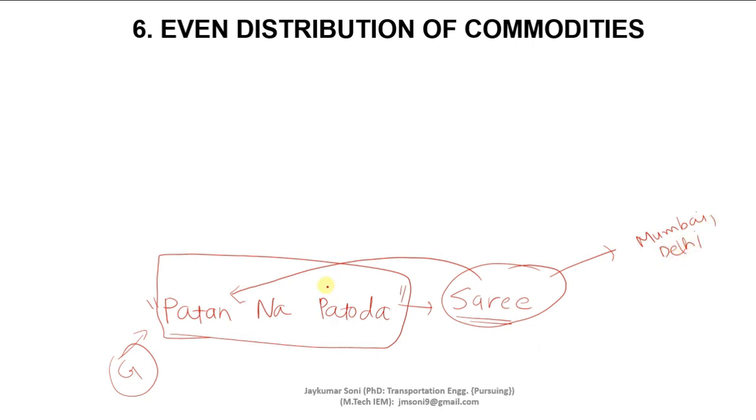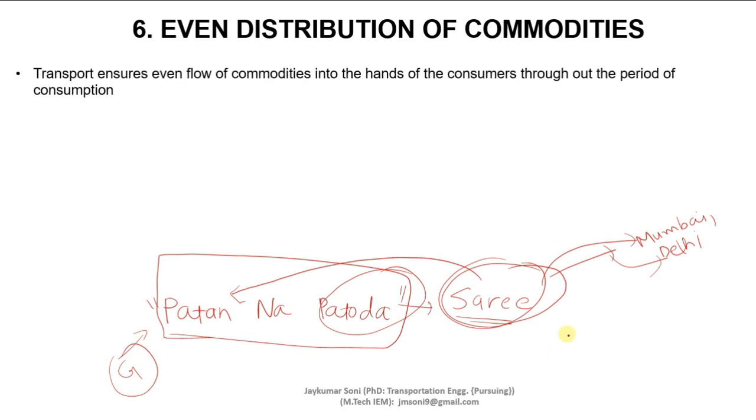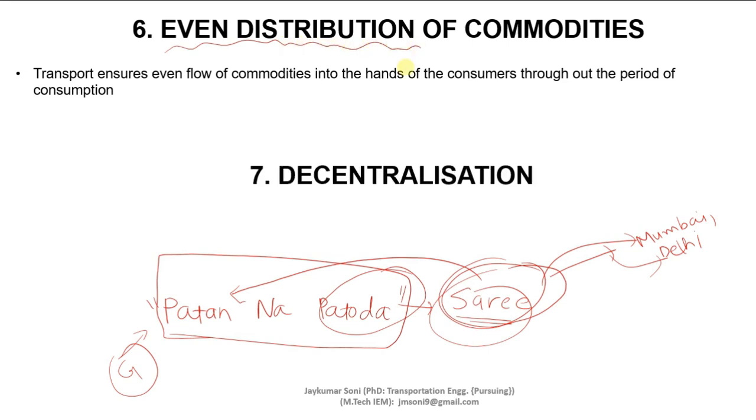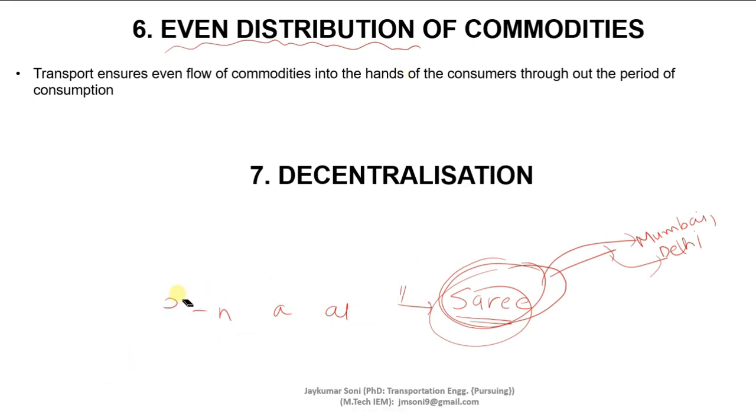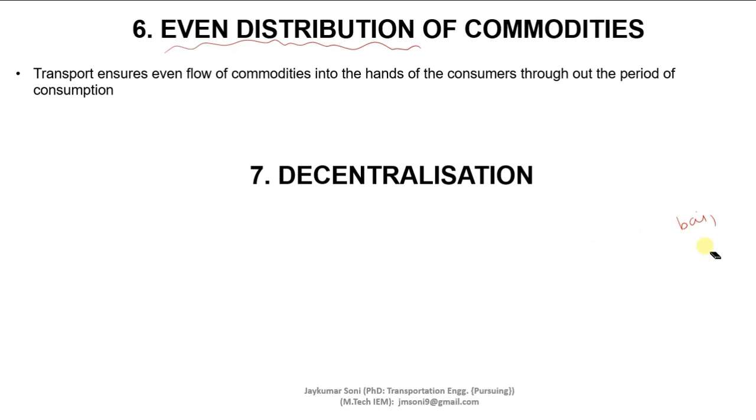Now, if the transportation is not there, these saris would never be able to reach places like Mumbai and Delhi, and all the production of these saris will be wasted. But with the help of transportation, this kind of commodity can be evenly distributed to the places where they are not manufactured. So this is how it can be helpful in the even distribution of commodities. Here the meaning of even distribution is the stable distribution of commodities in the total area.